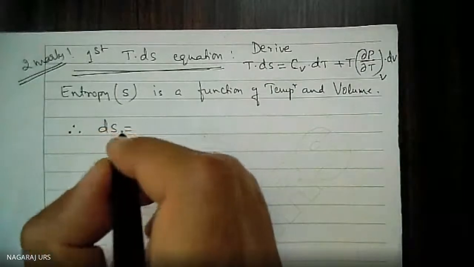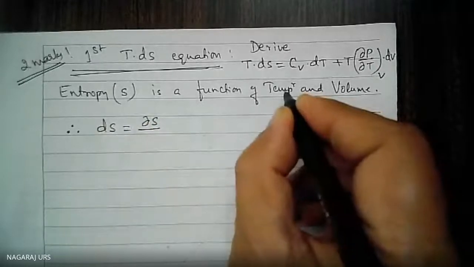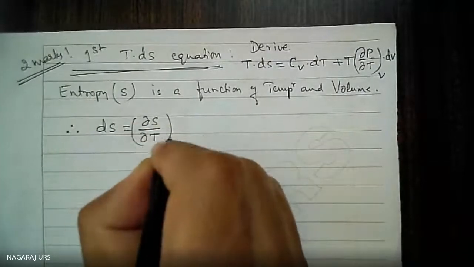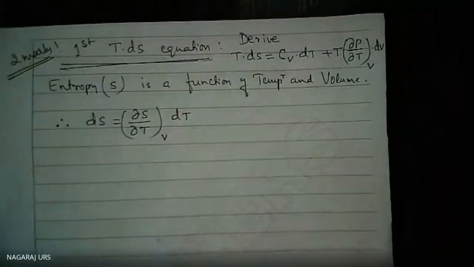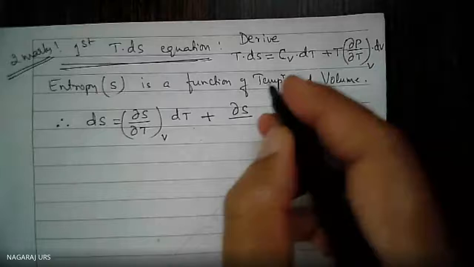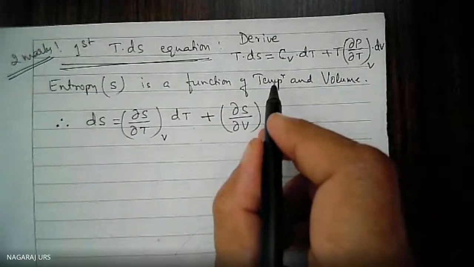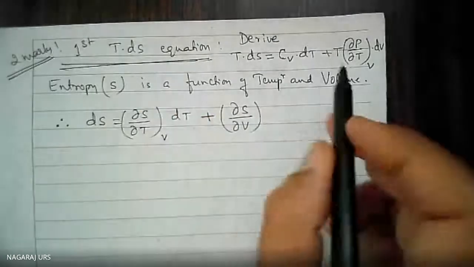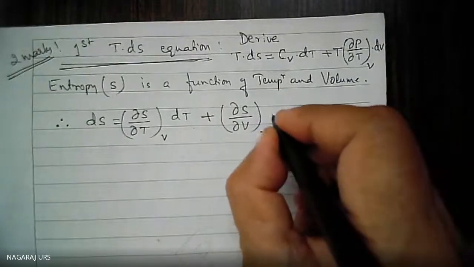del S divided by del T, the partial derivative at constant volume, into dT, plus del S divided by del V at constant temperature, into dV. Here the first is the partial derivative with respect to temperature where volume is constant. Next is the partial derivative of S with respect to volume where temperature is constant.